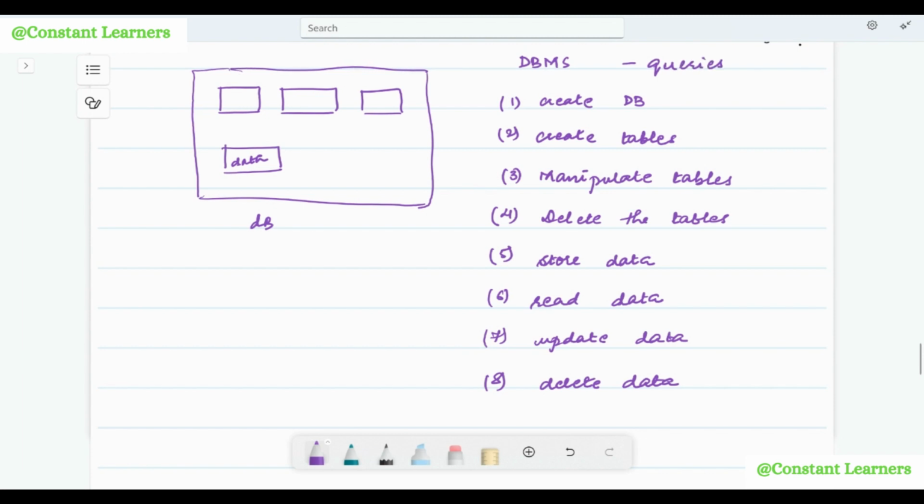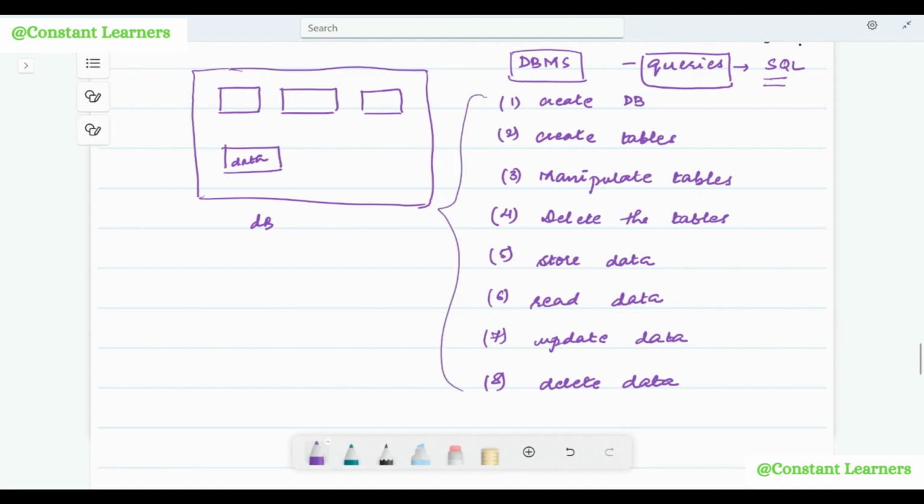We write some queries in a particular programming language, which is SQL, that is structured query language. So we write queries in structured query language on the interface provided by database management system and perform all of these tasks and a lot more. All right. I hope that this much was clear.